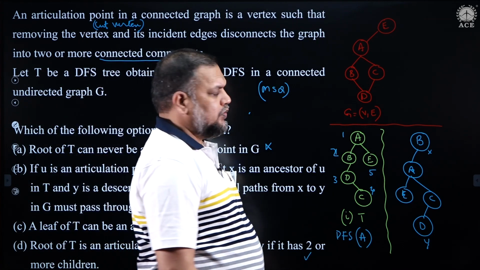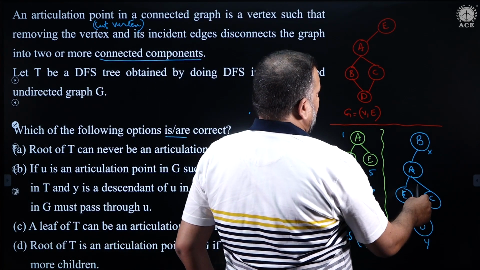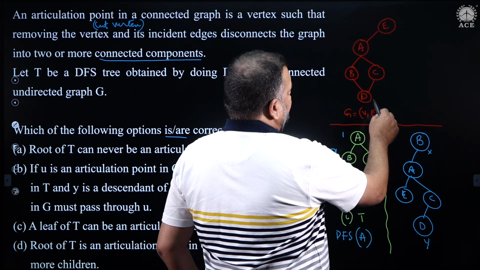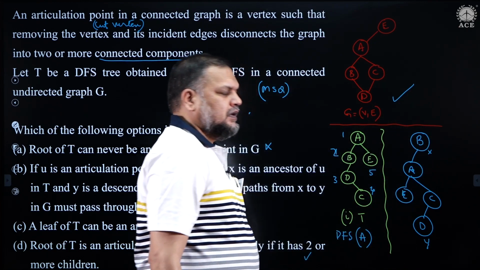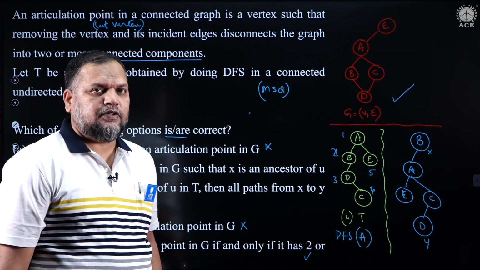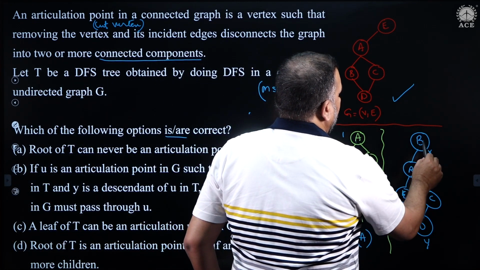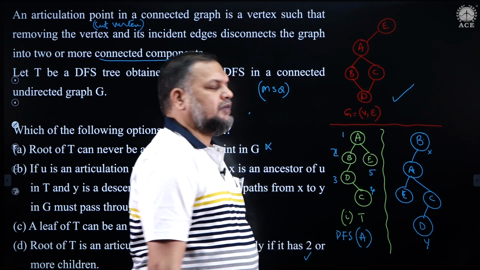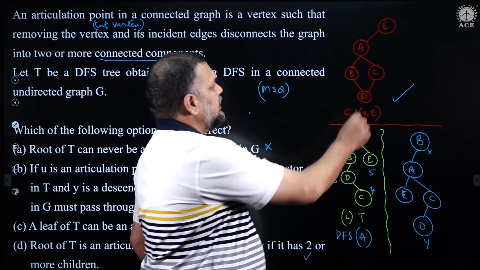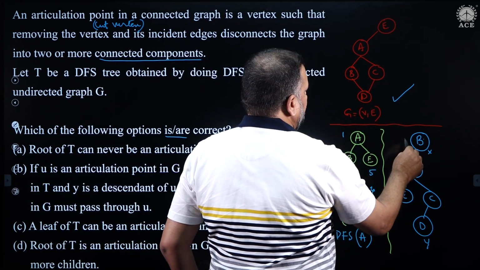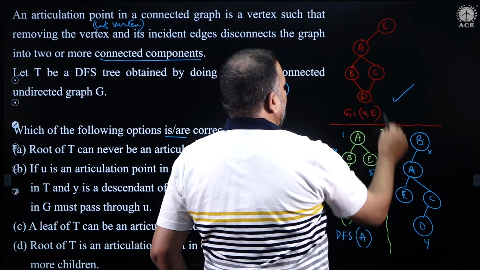So, let us verify this point. For example, now for the same given graph I will perform a new depth first search from a new vertex. Earlier I performed depth first search from vertex A. Now, let us perform the depth first search traversal from vertex B of the graph. So, I am starting from B. So, 1. Then I am visiting A, quite possible.